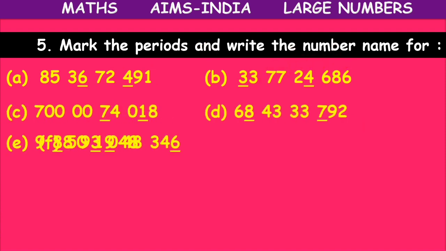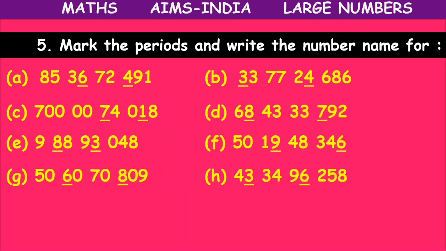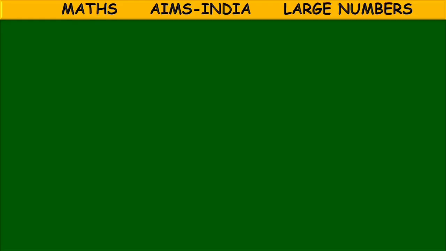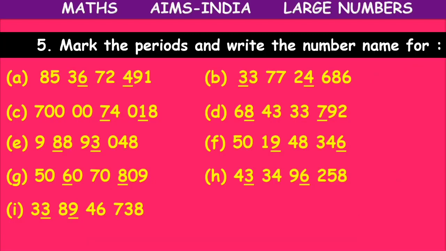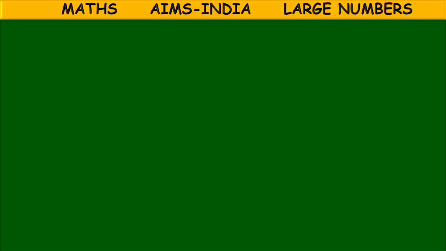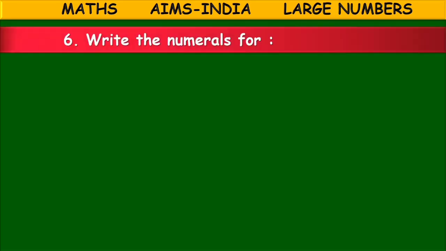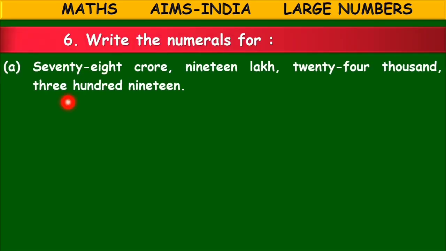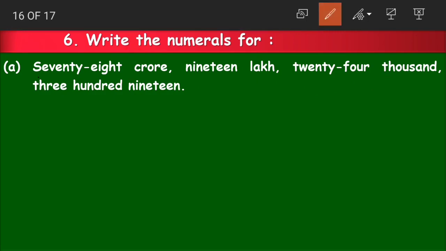Now are you looking at these few numbers here, children? These numbers are for your homework, okay? Please try writing the number names for these numbers. You can pause the video, take a screenshot, copy it in the notebook and then write the number names. Now write the numerals. What did we do there? We had a number and then we wrote the number name. Now we are doing the opposite. We have the number name and we'll write the number for it.